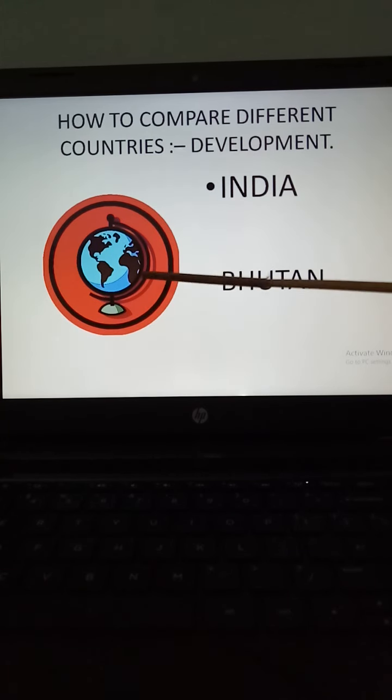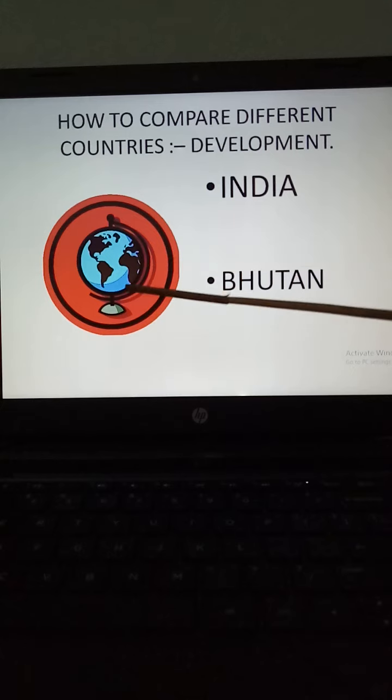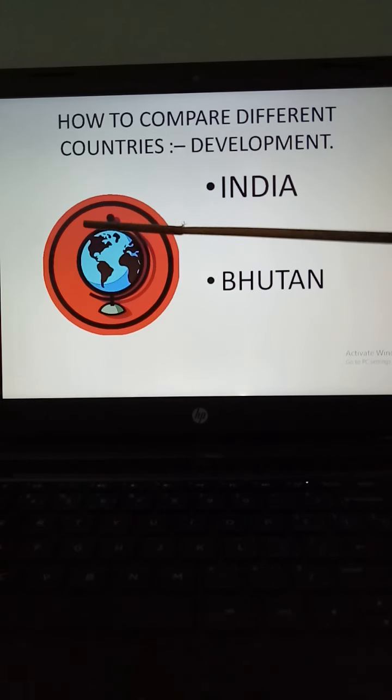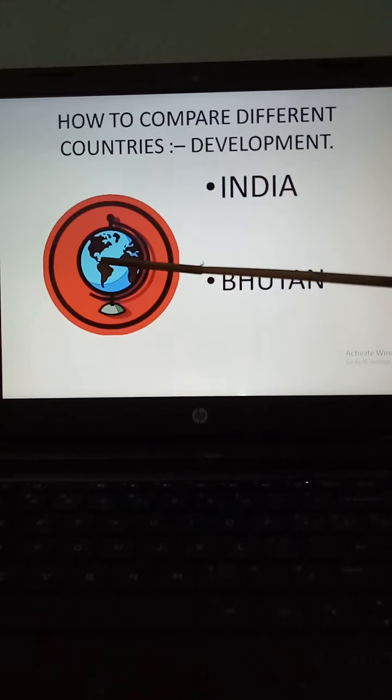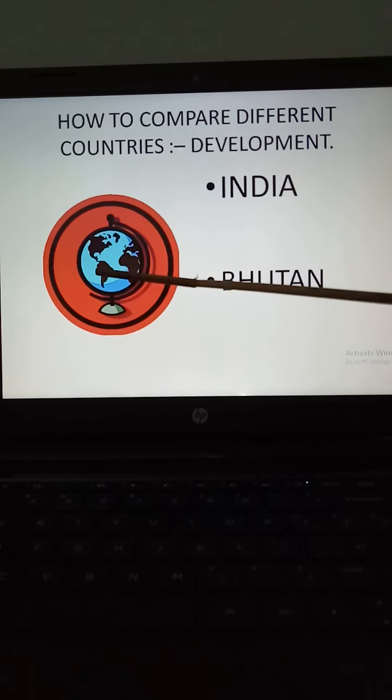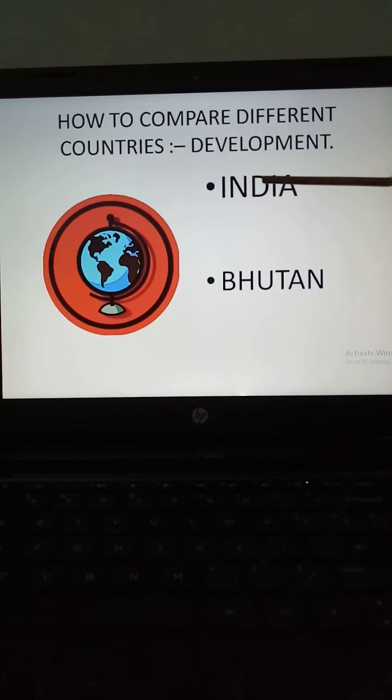Now you can look at this world. Many continents, many countries, many states are present here. But can you tell me any two continents or countries that are the same in their size or population? No. Take the comparison of India, one country, and Bhutan, which is the neighboring country of ours. It is very small in comparison to our country. In population also, surely fewer people live in Bhutan. So if we take the total income of India and Bhutan, how much will it be equal?